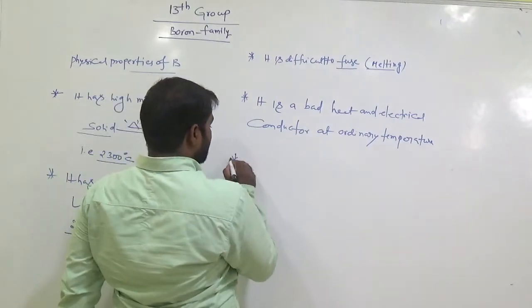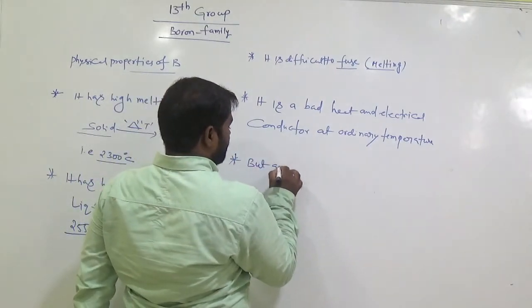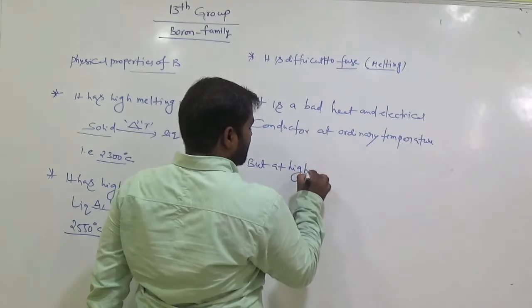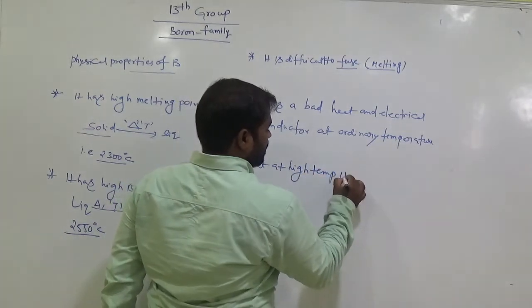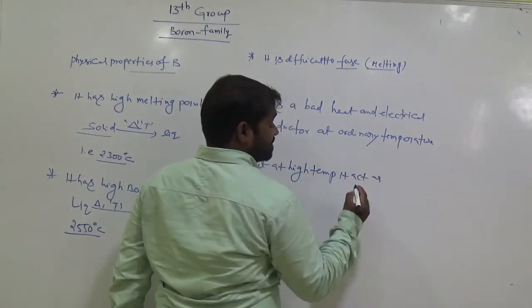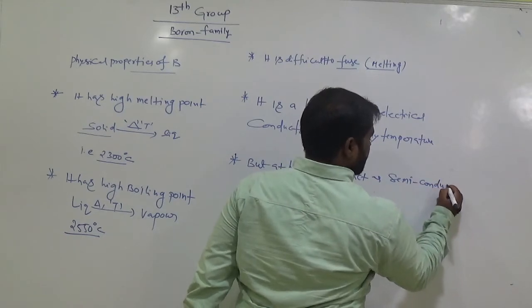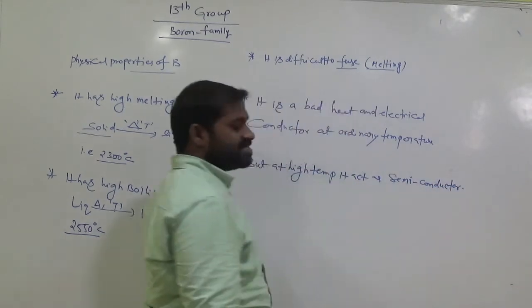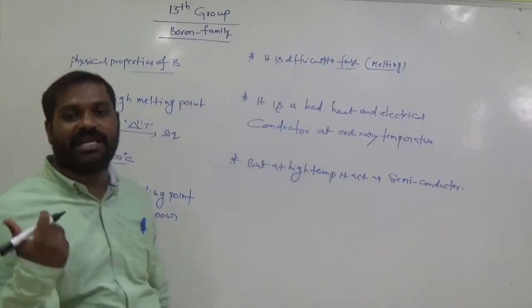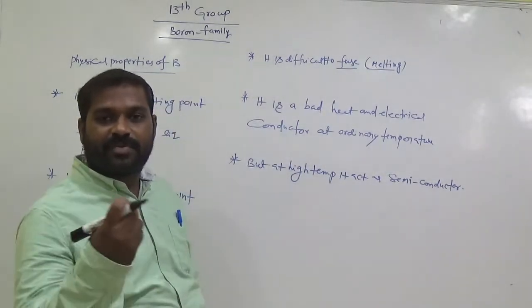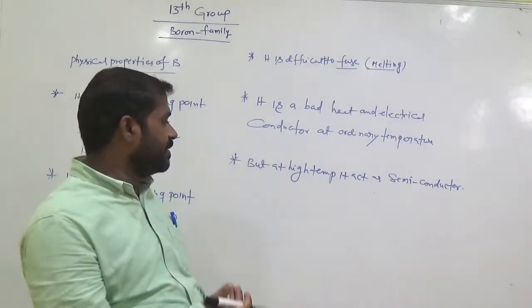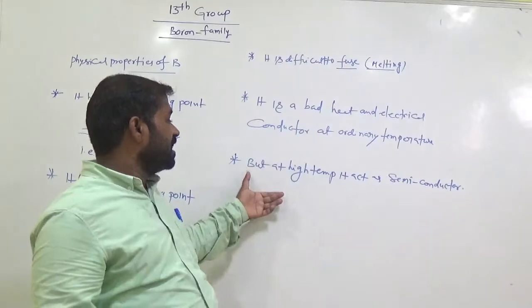But at high temperature, it acts as a semiconductor. Semiconductor means it mildly allows electricity. A small quantity of current is allowed, so it is called a semiconductor.